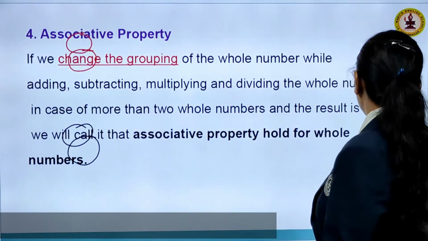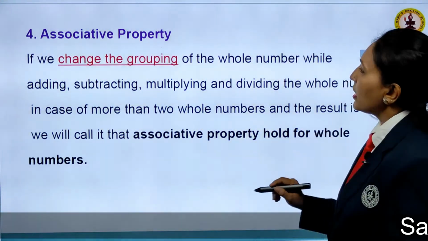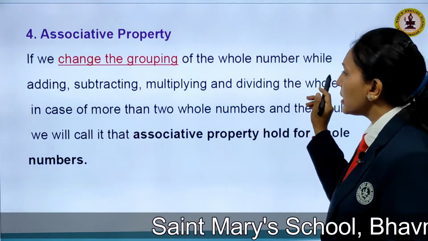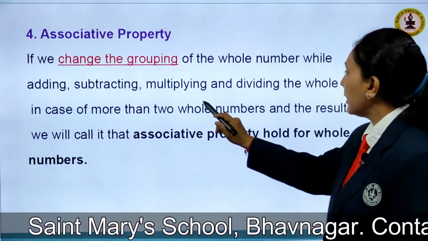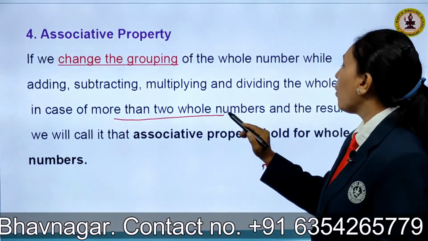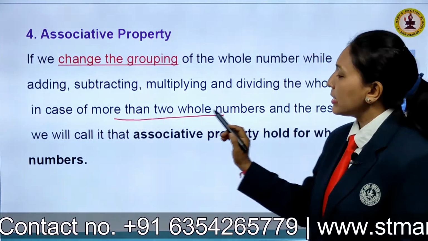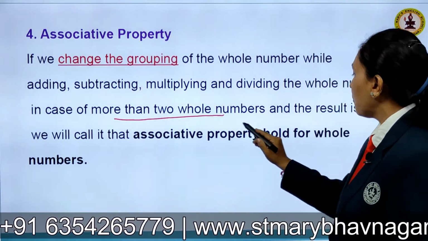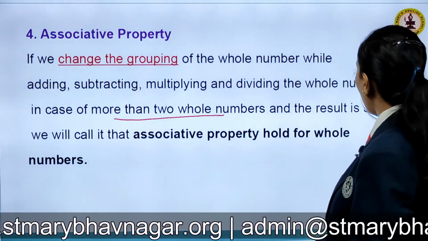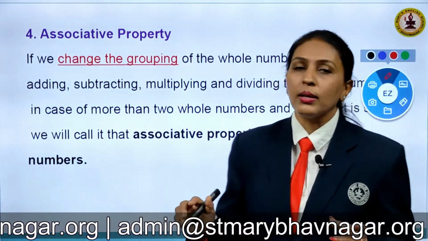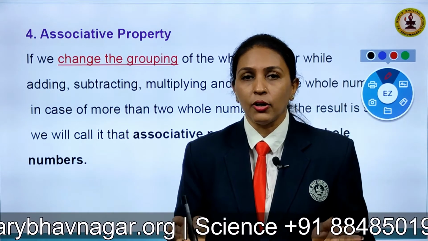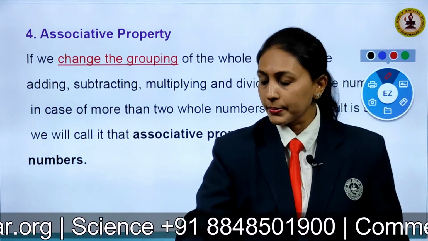Now moving to the next property, children, that is the associative property. If we change the grouping of the whole numbers while adding, subtracting, multiplying and dividing, in case of more than two whole numbers, and the result is the same, we say that the associative property holds for the whole numbers. Now children, in this we have to change the grouping of the whole numbers in case of more than 2 whole numbers. So to check the property for different operations, we have to use a few examples.